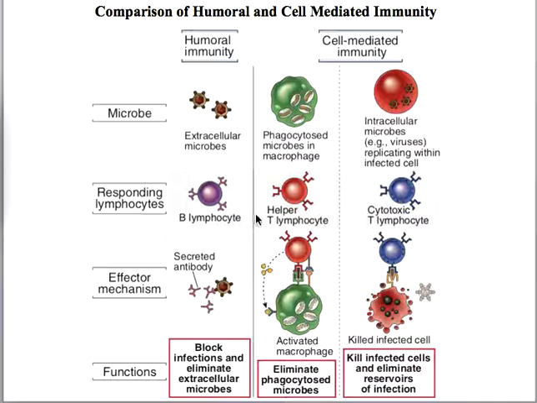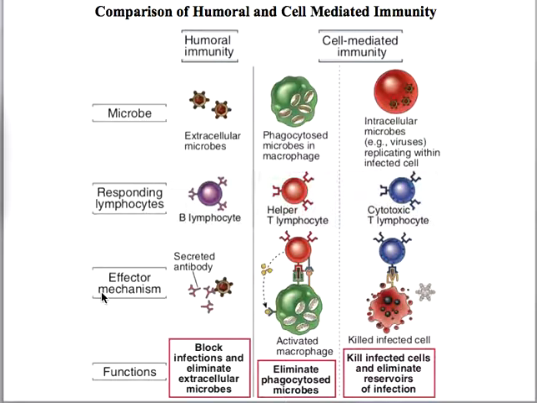In cell mediated immunity, the principal cells are T cells. There are two kinds of T lymphocytes that mediate the adaptive immune response: helper T cells and cytotoxic T lymphocytes.